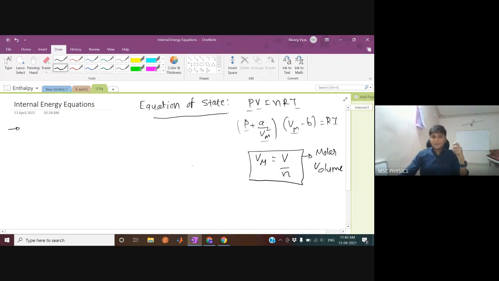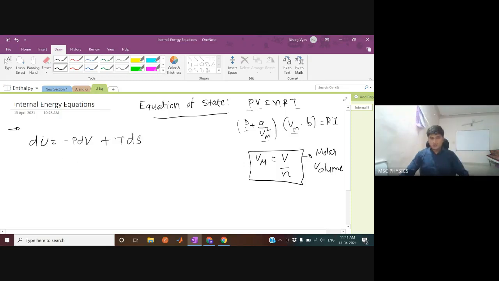Our purpose for the next 20 minutes today is to derive 2 more equations of state, which are known as internal energy equations. They will relate internal energy, which is a state variable, with the other state variables P, V, and T. So they are also equations of state, and we want to derive them. So let's derive the first internal energy equation. You know that dU is minus PdV plus TdS.